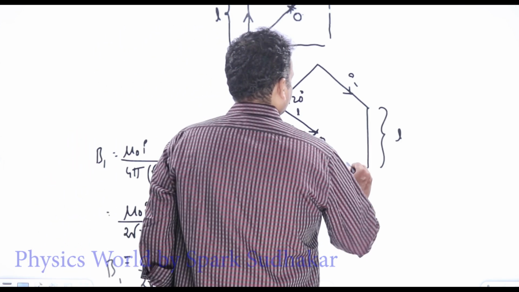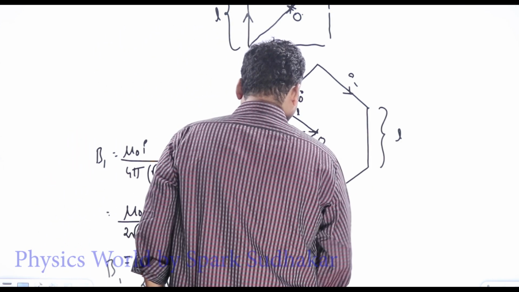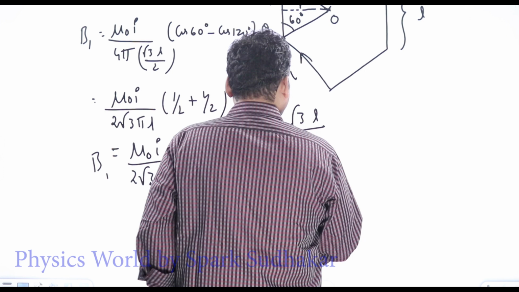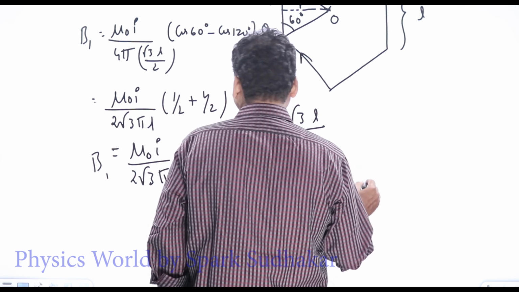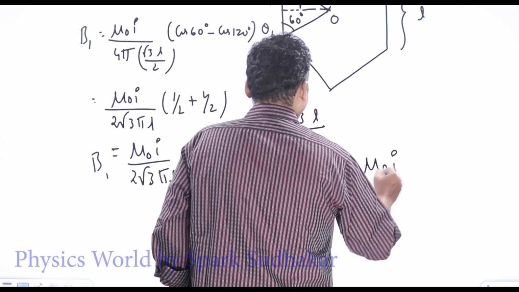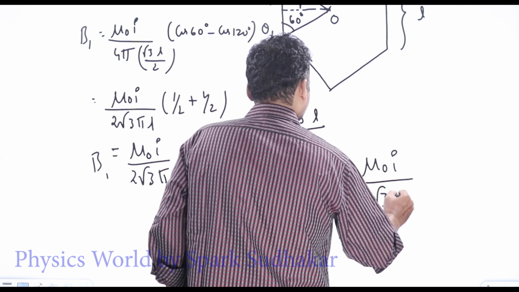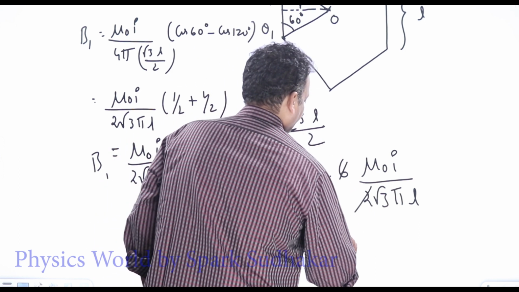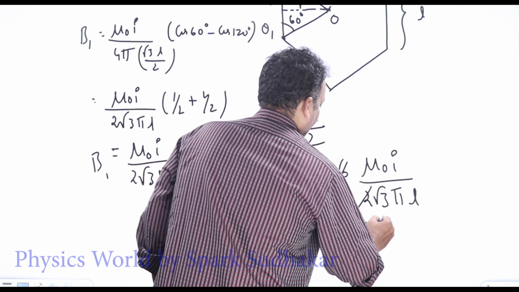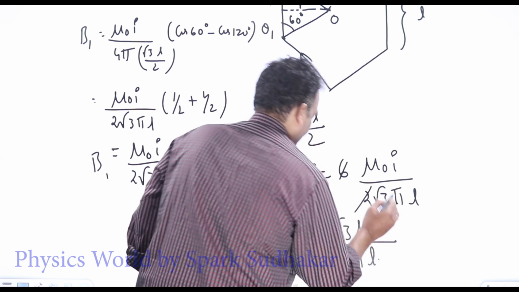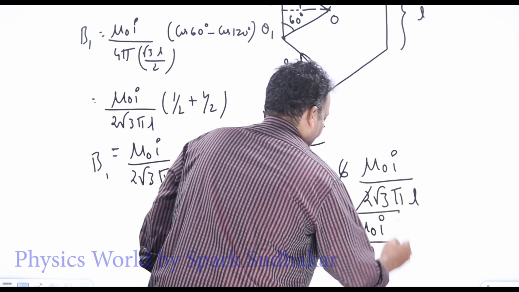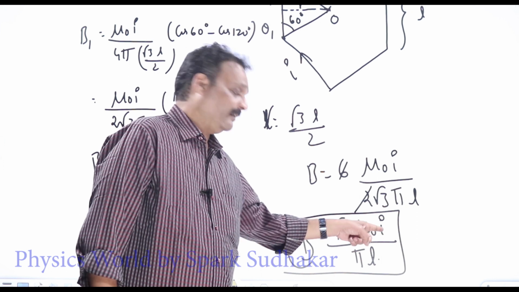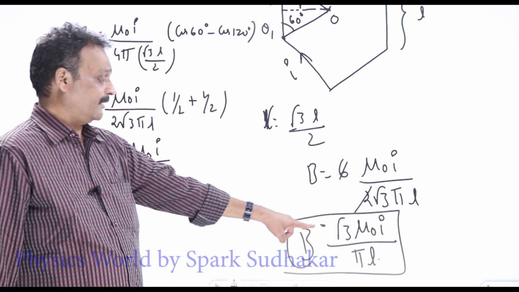So B equal to 6 into B1, that is 6 into mu naught I by 2 root 3 pi L. That is nothing but root 3 mu naught I by pi L. This is the magnetic field at the center of a regular hexagon of side L carrying a current I. Root 3 mu naught I by pi L.